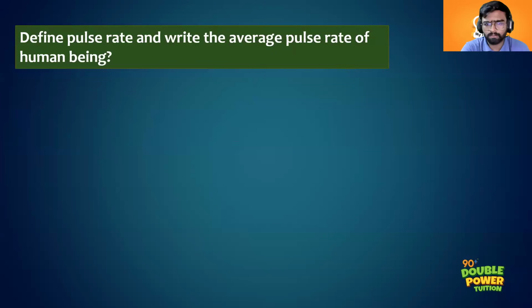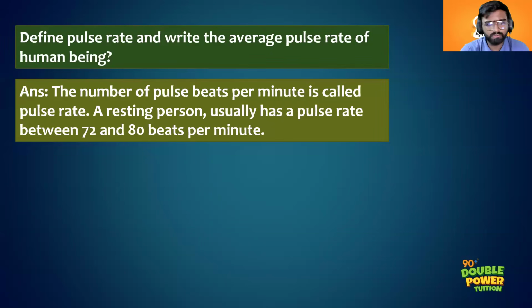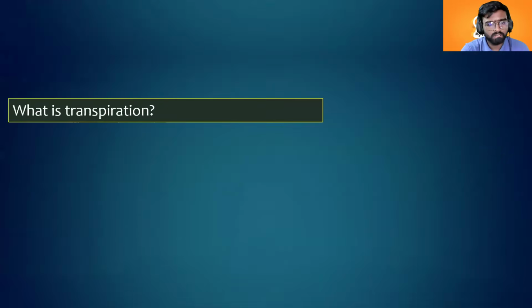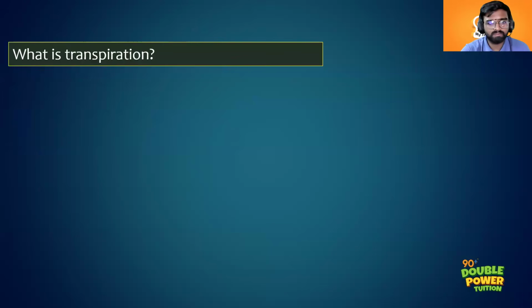What is the normal pulse rate? It is 72 to 80 beats per minute. Okay. Next, what is transpiration?